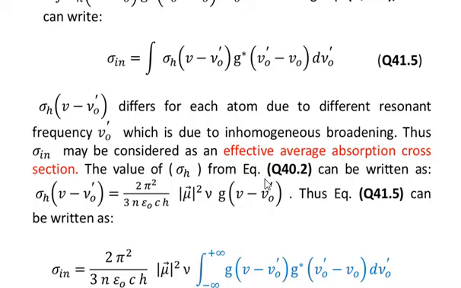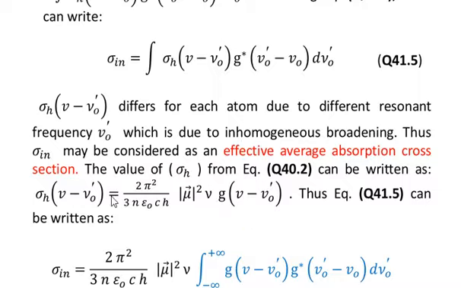The value of sigma h from equation number 40.2, that is from the previous slide, can be written as: sigma h as a function of nu minus nu naught prime is equal to 2 pi squared over 3 n epsilon naught c h into absolute square of mu into nu into g of nu minus nu naught prime. This is the expression that we have obtained in the previous slide, that is in slide number 40.